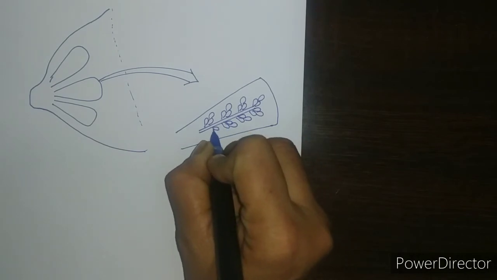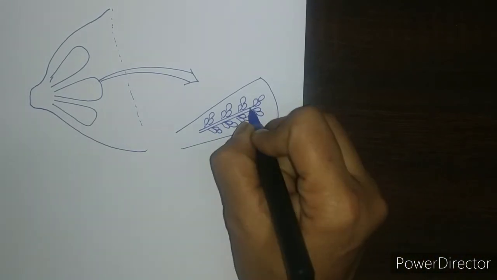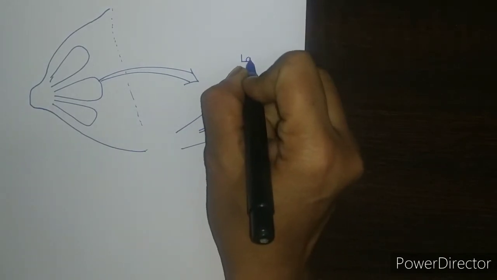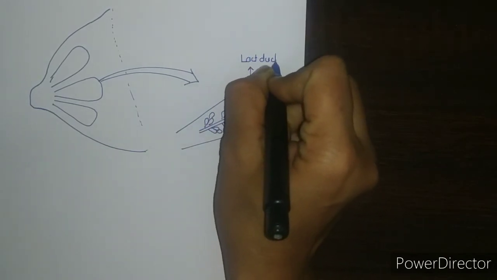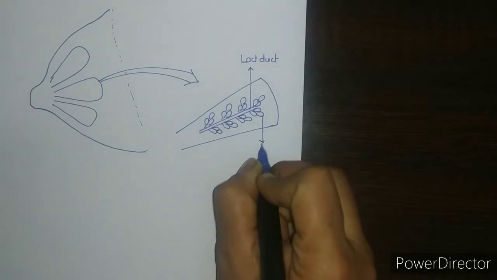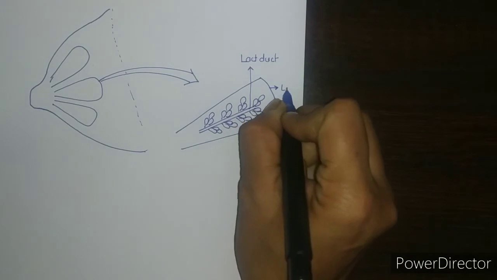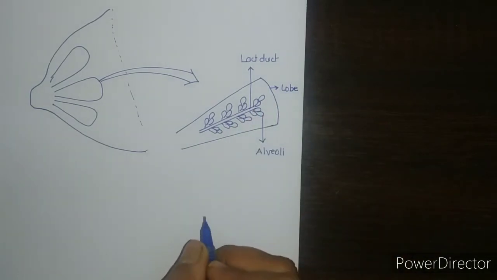So these are the alveoli. This is the lactiferous duct and these are the alveoli and this is the pyramidal lobe.